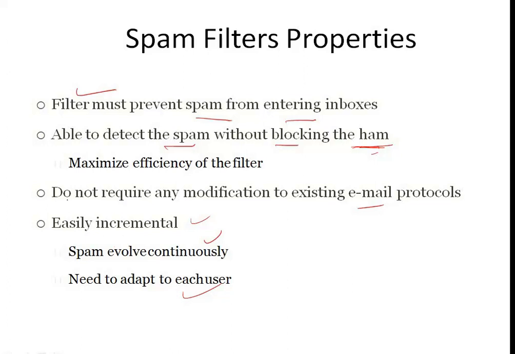One more property required for the spam filter is that it does not require any modification to existing email protocols. We have protocols for emails that should not be modified in order to filter the spam. And it should be easily incremental, that is, spam evolves continuously and needs to adapt to each user.